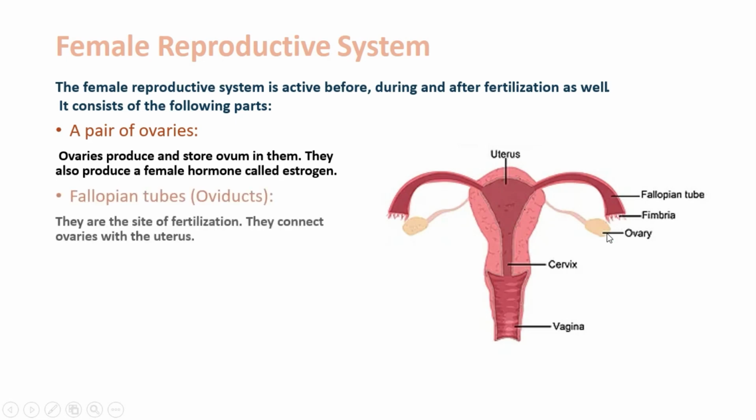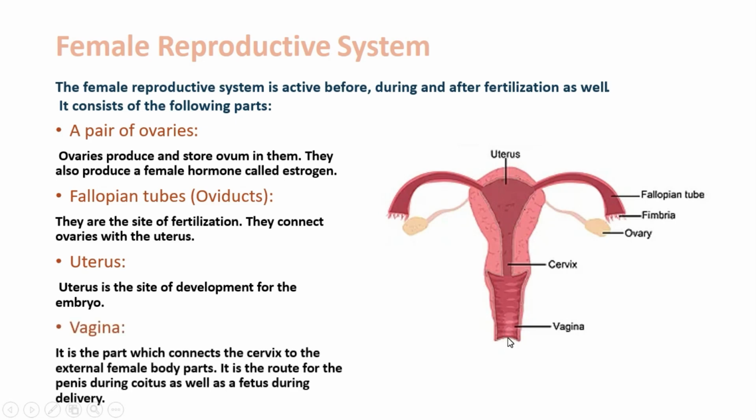The second structure that we are going to talk about is the fallopian tubes. There are two fallopian tubes. The main function of the fallopian tube is to connect the ovaries with the uterus, and fallopian tubes are also the sites of fertilization. The next structure is the uterus. About the uterus, we can say that it's the site of the development of the embryo. And the next structure is the vagina. The vagina is the part which connects the cervix to the external female body part, and it's the route for the penis during coitus as well as for the fetus during birth.